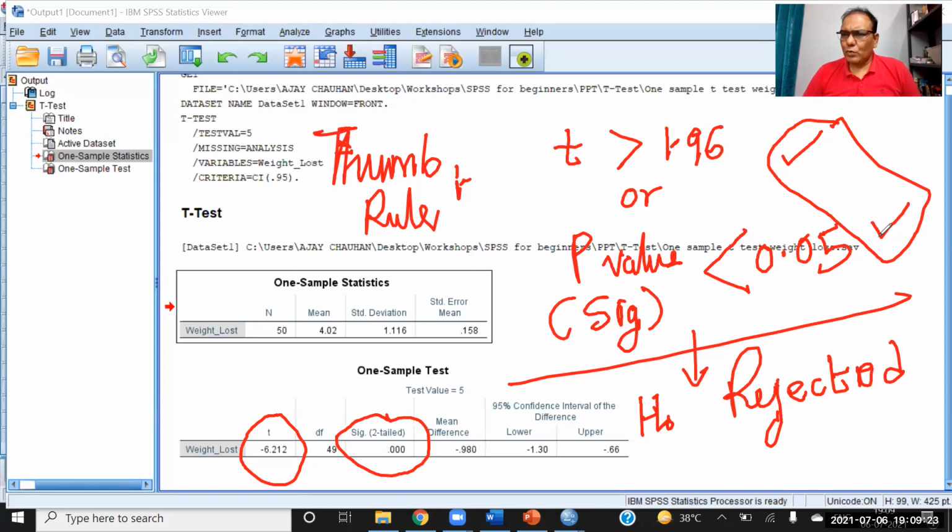The company is overstating the actual weight loss. So in this case, I can apply t-test and conclude like this. I am going to another example. I hope this example is clear, and more clarity will come in the next example.